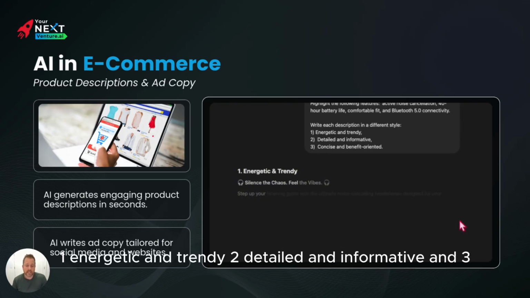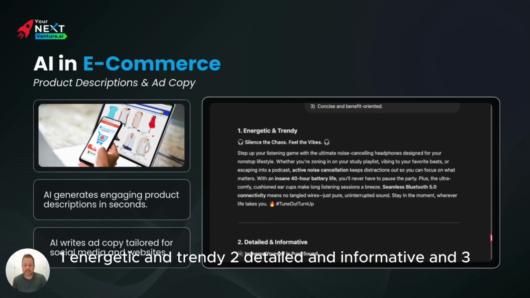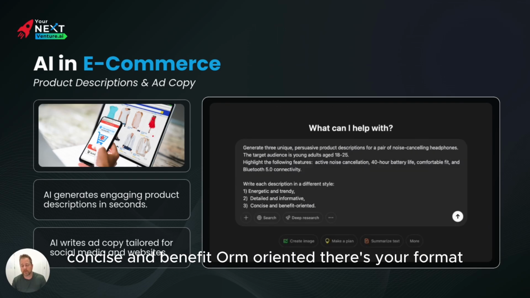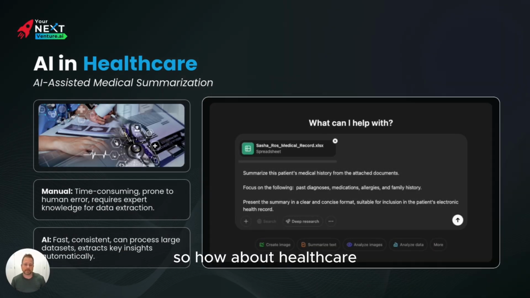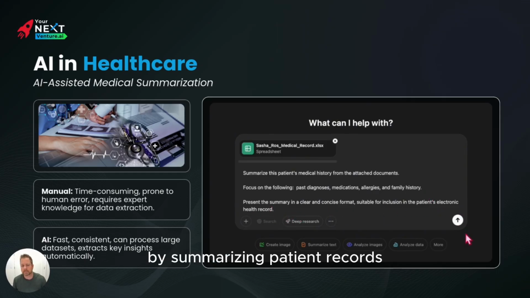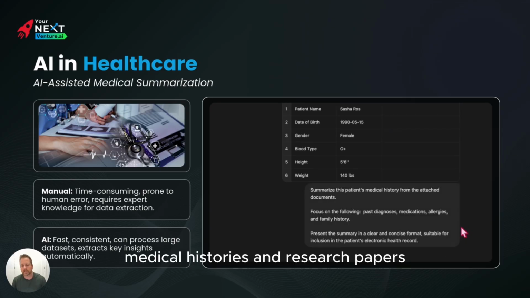Write each description in a different style. 1, energetic and trendy. 2, detailed and informative. And 3, concise and benefit oriented. There's your format. So, how about healthcare? AI significantly reduces administrative workloads by summarizing patient records, medical histories, and research papers.